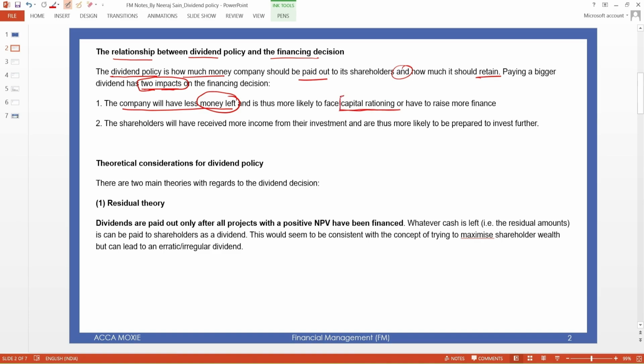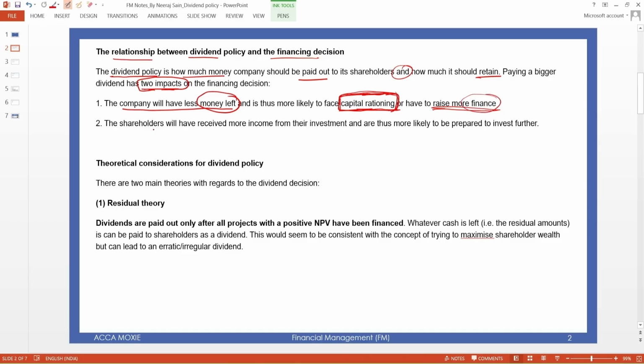Otherwise, when the company has the money, they will invest the $10,000, because a positive NPV project means they have earning potential and the company will be in a good position if they enter into this project. Okay, so this is the background. So capital rationing and having to raise more finance: if they have distributed the money, then they have to face capital rationing and raise finance.